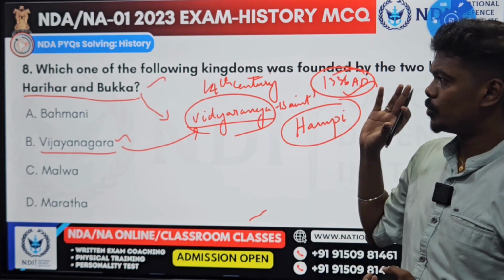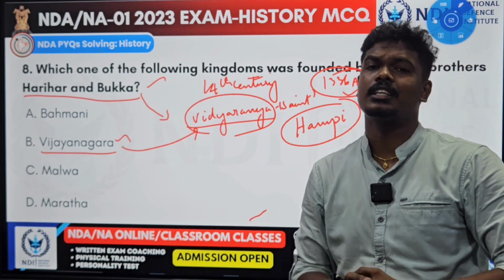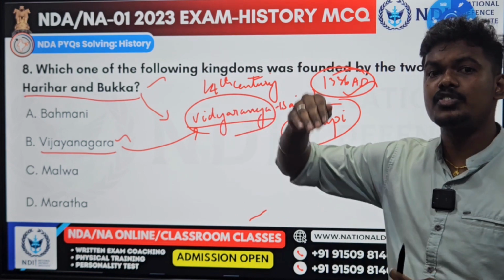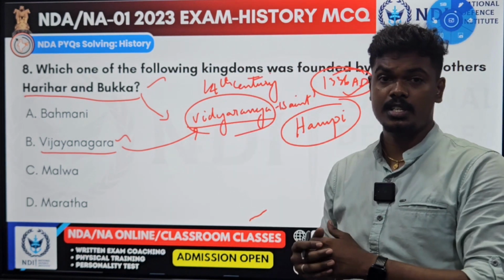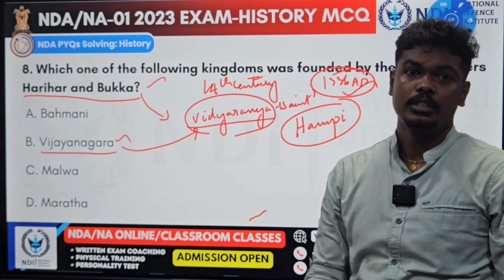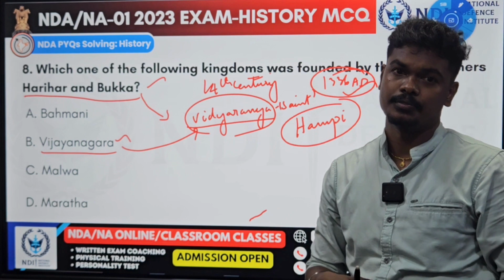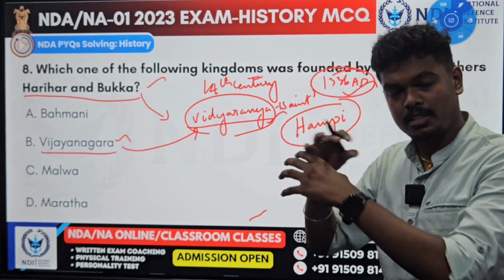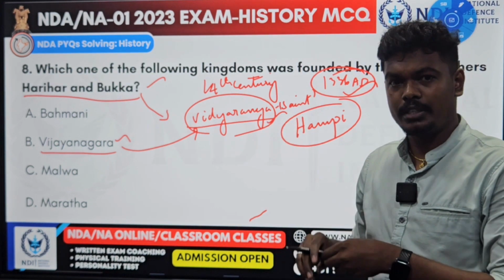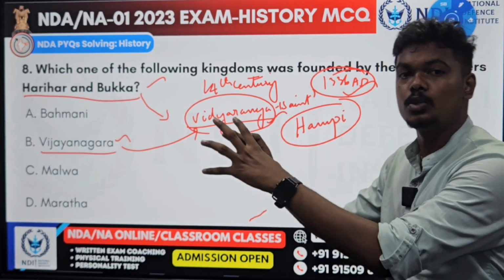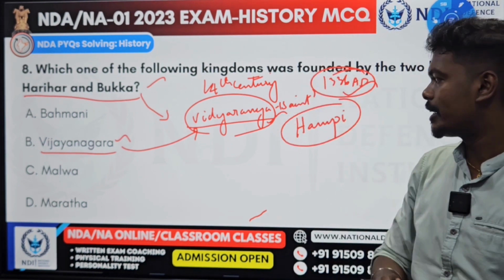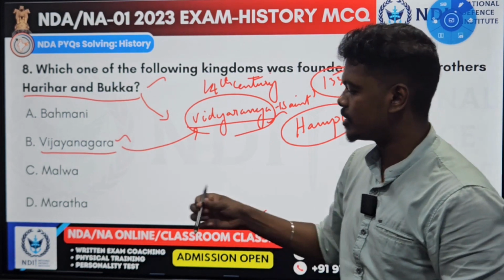One of the famous kings of this Vijayanagara Empire is Krishna Deva Raya, and Tenali Rama Krishna. During Krishna Deva Raya's period, Vijayanagara Empire reached peak. Their empire extended from the north, till half of Maharashtra, till the south, the Nayakas and all. After the Cholas are destroyed, and later when Pandyas are also destroyed by Alauddin Khilji, all the South Indian kingdoms like Chera, Chola, Pandyas, all their feudatory families, they came under this Vijayanagara Empire only. So the answer is B.